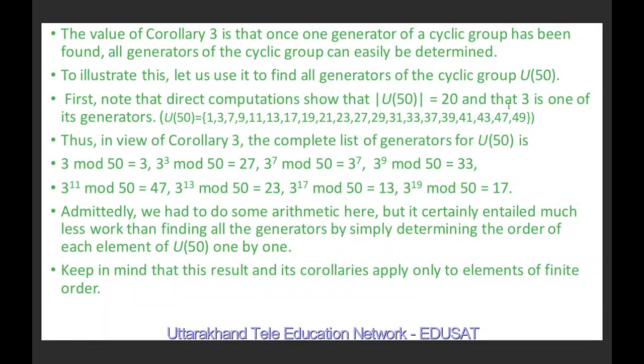And 3 is one of its generators. It may have other generators also, but 3 is one of its generators.